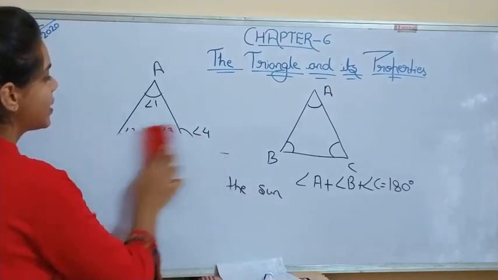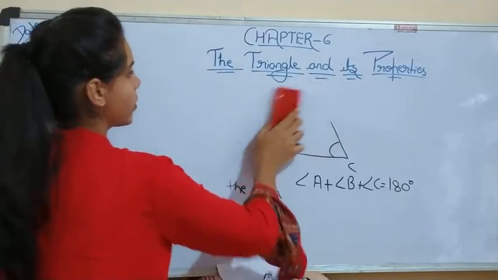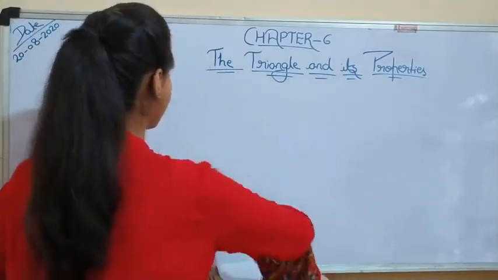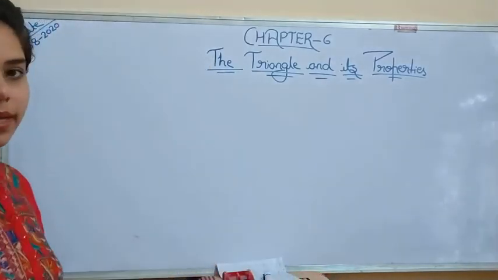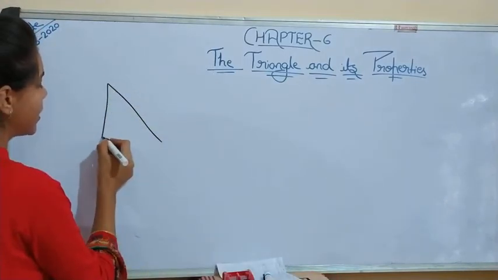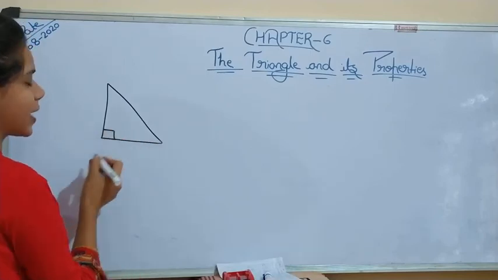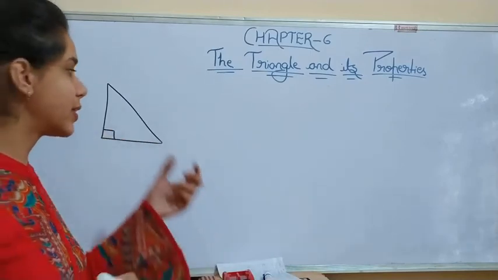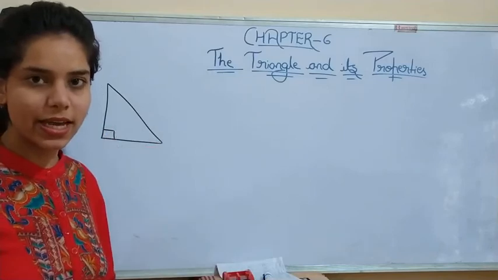Now, let us discuss the Pythagoras theorem. What is the Pythagoras theorem? Pythagoras was a mathematician and he gave the property about the triangle that in a right angle triangle, it is necessary that the triangle should be a right angle triangle. Okay.